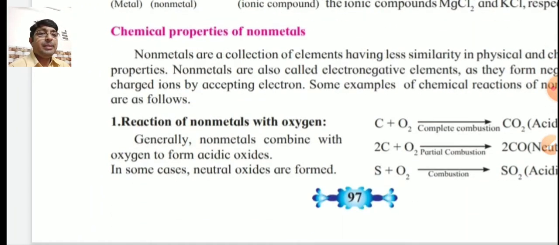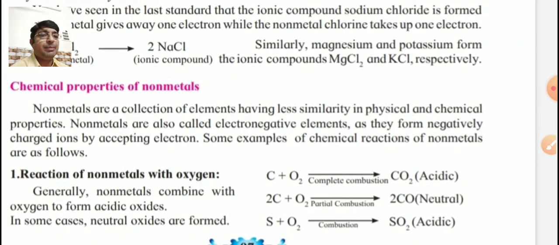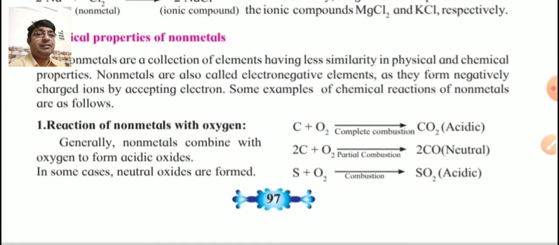Next one. Chemical properties of non-metals. Non-metals are a collection of elements having less similarity in physical and chemical properties. Non-metals are also called electronegative elements. Why? Because the tendency of non-metals is to gain electrons in their outermost shell, and electrons are negatively charged subatomic particles. That's why they form negative ions, and that's why they are called electronegative elements, as they form negatively charged ions by accepting electrons. Some examples of chemical reactions of non-metals are given here.